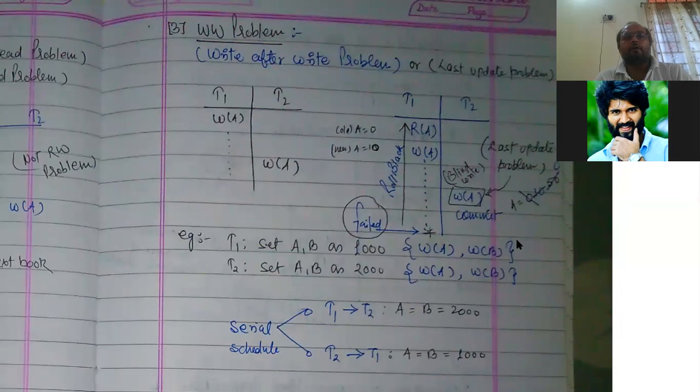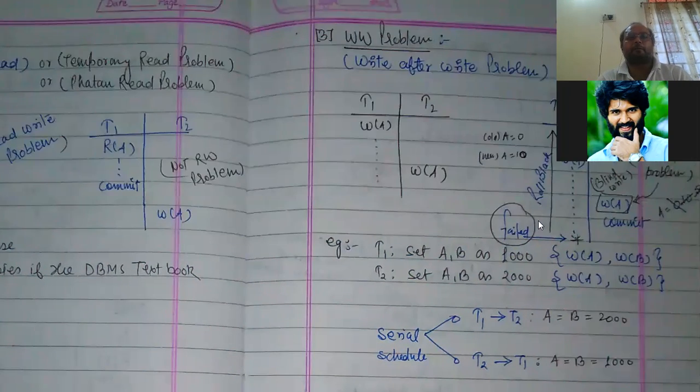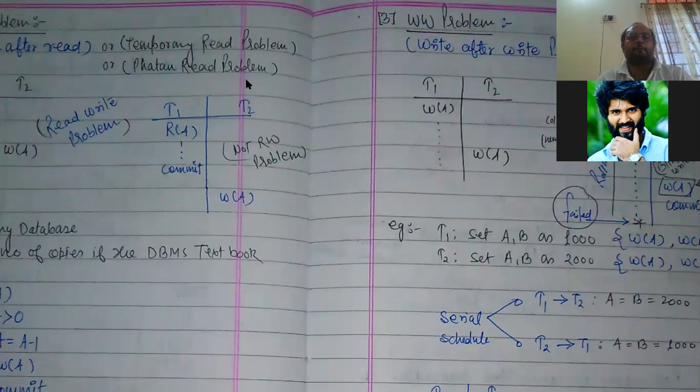Now you have seen the dirty read problem, that means write read problem, and the temporary read problem or phantom read problem. If this operation is performed on a database in SQL form, table format, then it is known as the phantom read problem. Otherwise it is known as the temporary read problem.